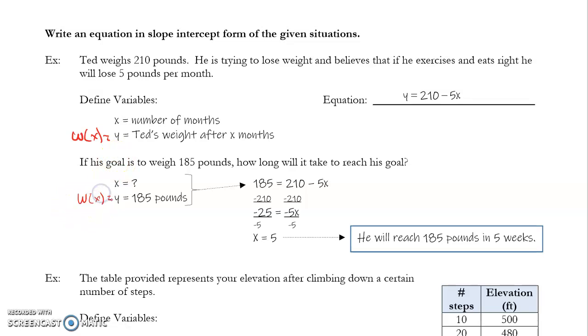Same idea. And so we say X is equal to 5 when W of X is 185, or he's going to reach 185 pounds in 5 weeks. All of this is the same, it's just a different format. So be confident because you guys rocked this stuff, and so you guys know what you're doing.